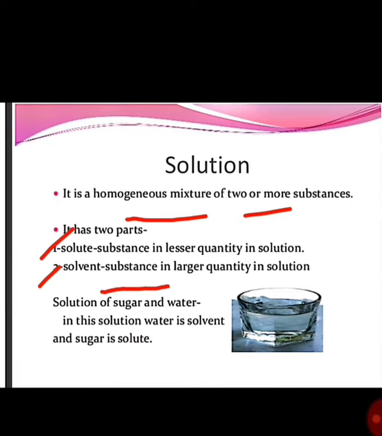That means the solvent is what we take in larger quantity in a solution, and the solute is what we take in lesser quantity. For example, a solution of sugar and water. In this mixture, what do we take in larger quantity? Water. So water is the solvent, and we took a smaller amount of sugar. So sugar is the solute.